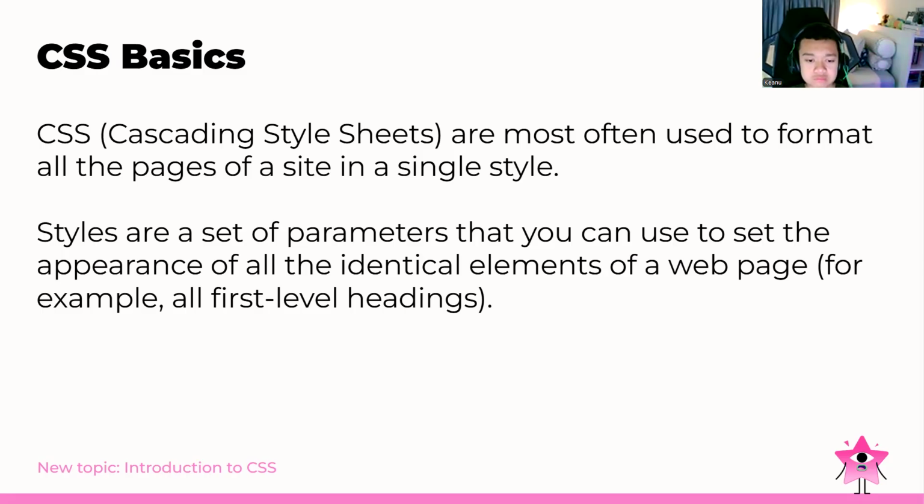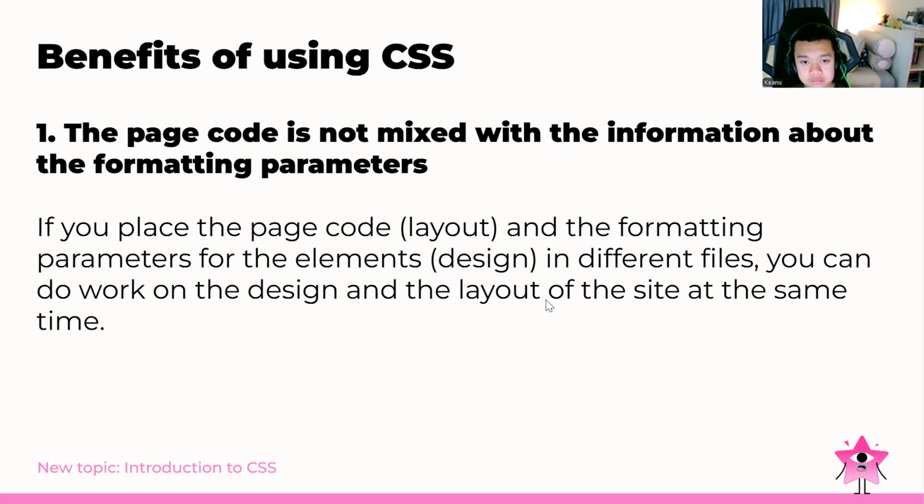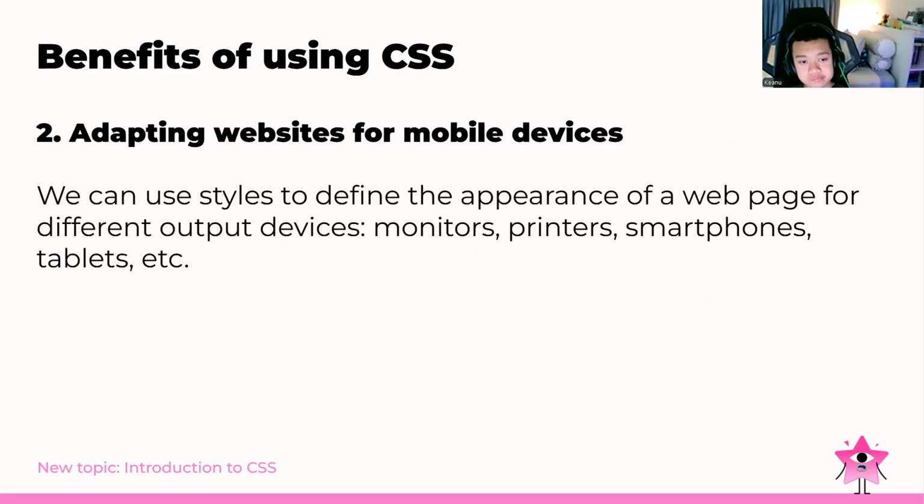Styles are a set of parameters that we can use to set the appearance of all the identical elements of the page, for example, the first level of headings. And then for the benefits of using CSS, the page code is not mixed with the information about formatting and parameters. If we place the page code and the formatting parameters for the elements, which is the design, in different files, we can work on the design and the layout of the site at the same time. And for the second, we can adapt websites for mobile devices. We can use the styles to define the appearance of the web page for different output devices.